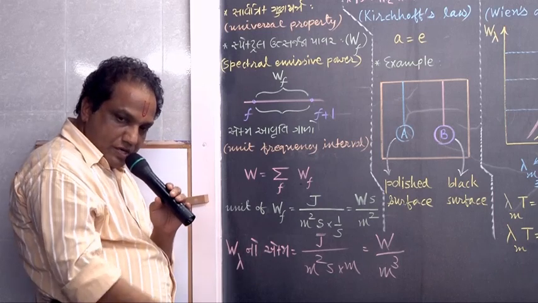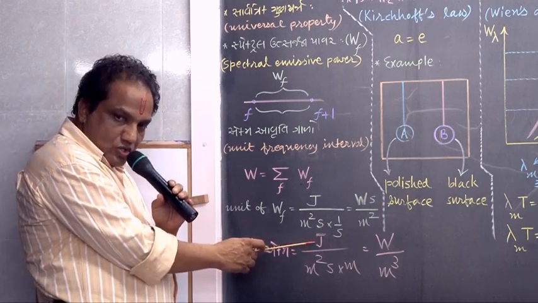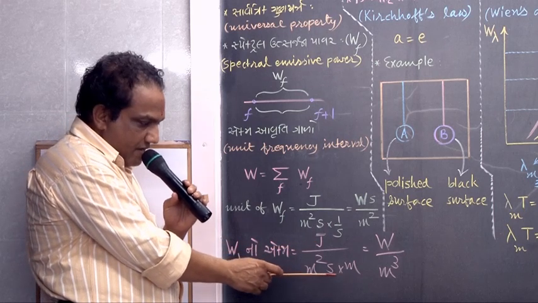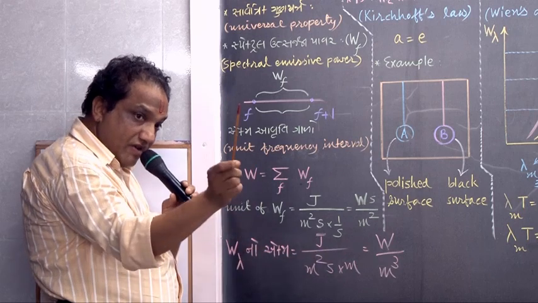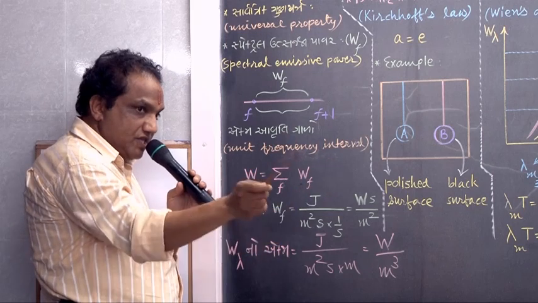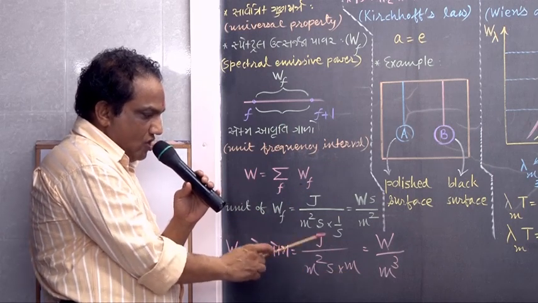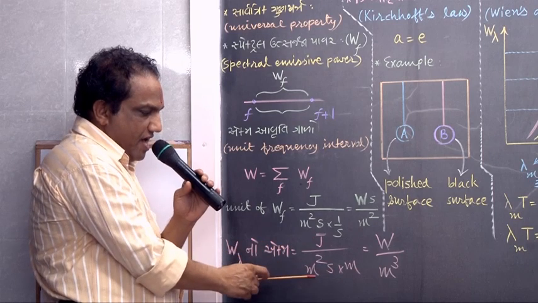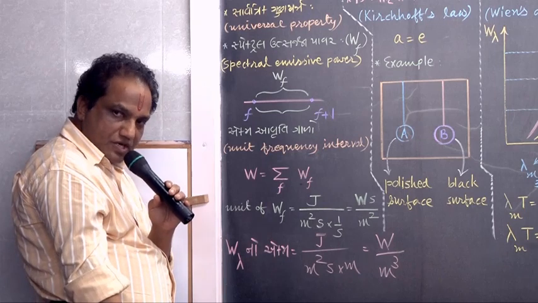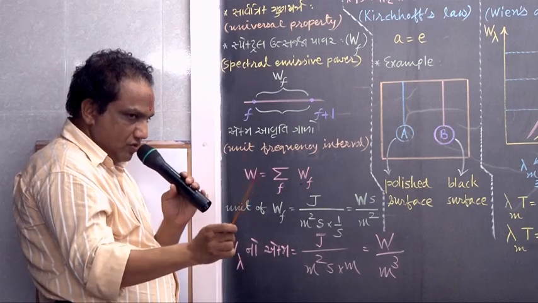Now tell me the unit of W lambda. It is energy, so per unit area, per unit time, and per unit wavelength interval. So you should divide by the unit of wavelength, which is distance, so the unit is meter. Joule per second is watt. Watt per meter into meter square, so watt per meter cube. Got it? This is new for you. The definition of W lambda is not there in the textbook.